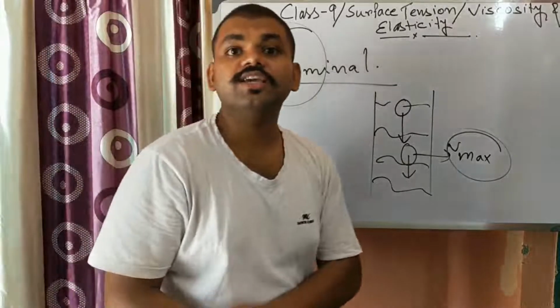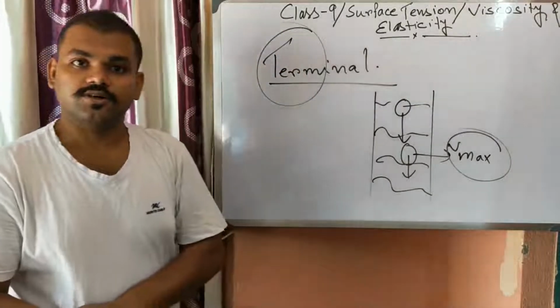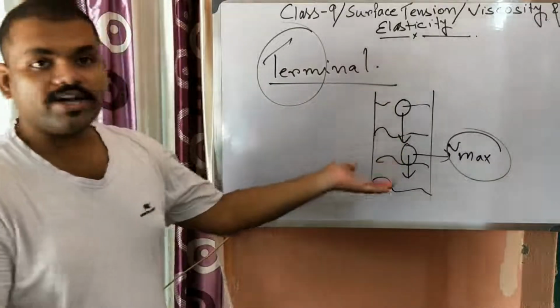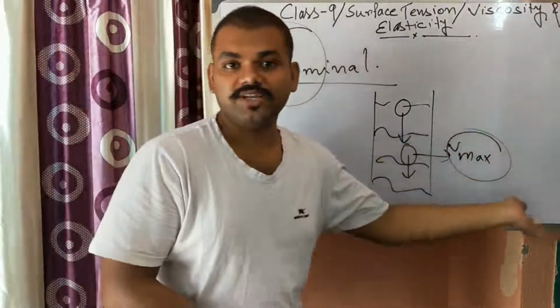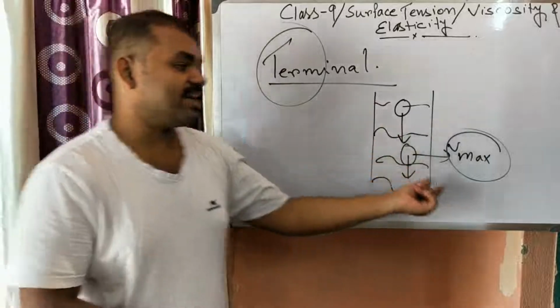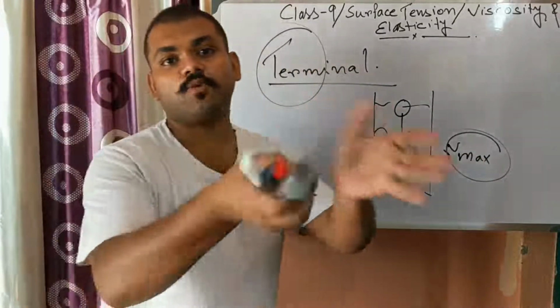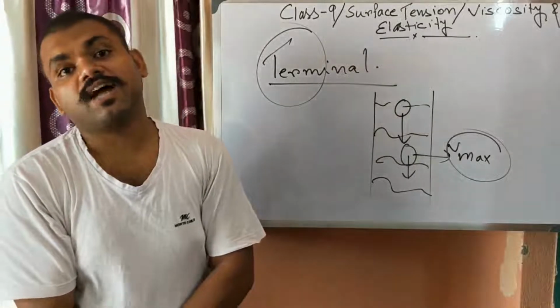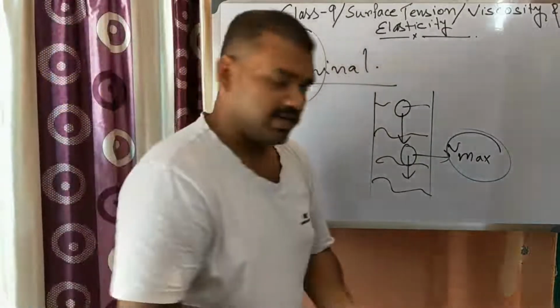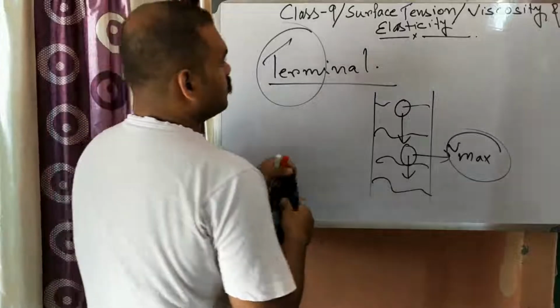What kind of velocity? Terminal velocity. Okay, so whenever a body moves through a viscous medium, it attains a maximum velocity, and that maximum velocity attained by the body is known as the terminal velocity. Okay, so this is also done.